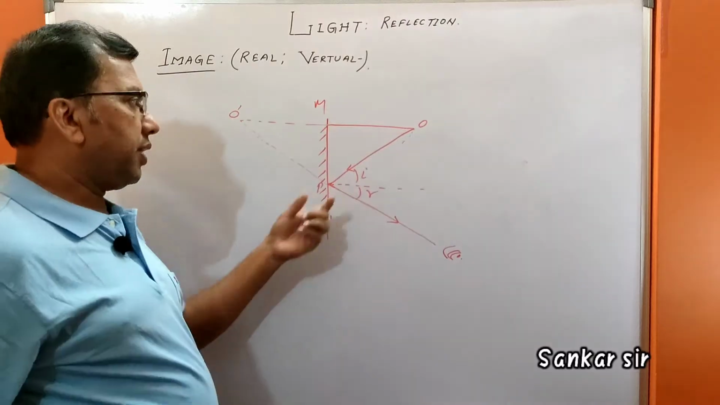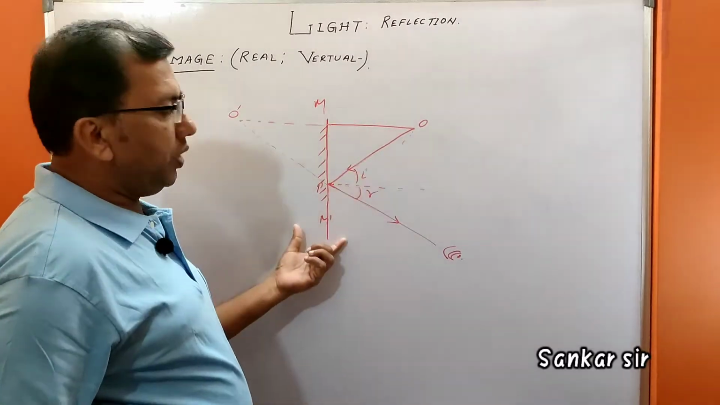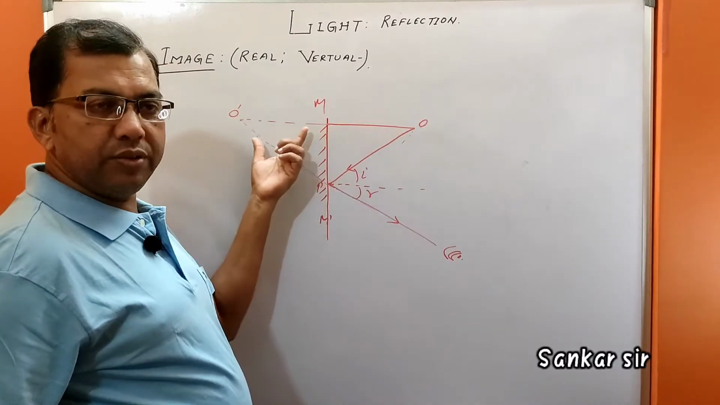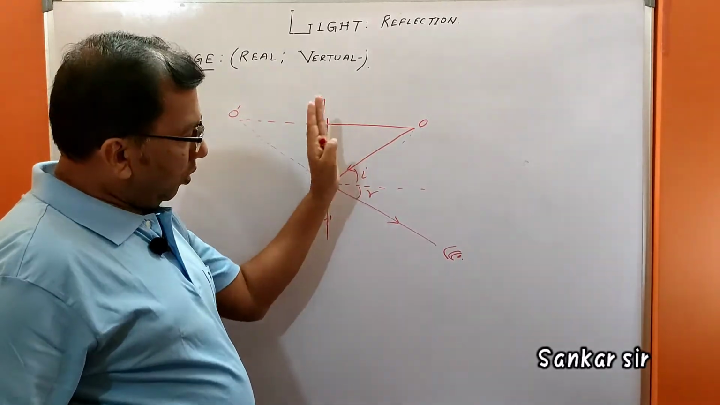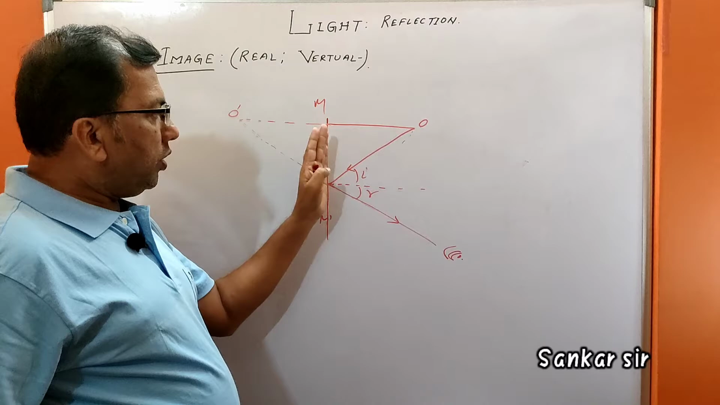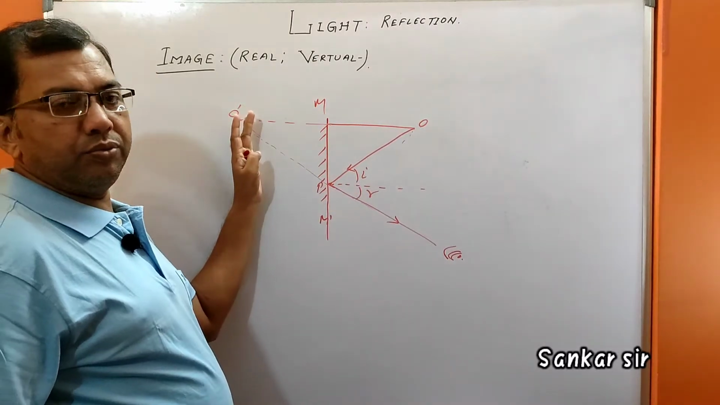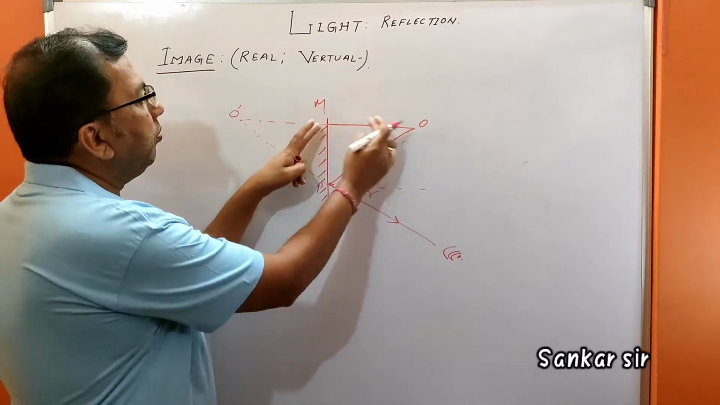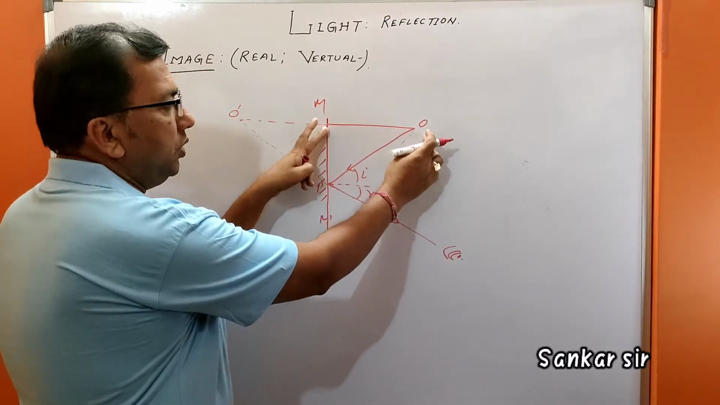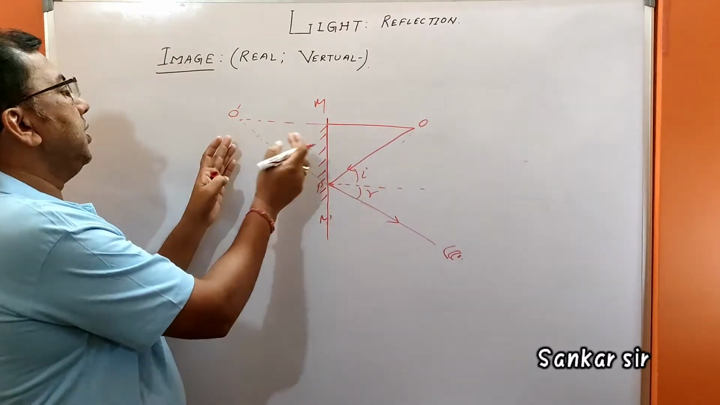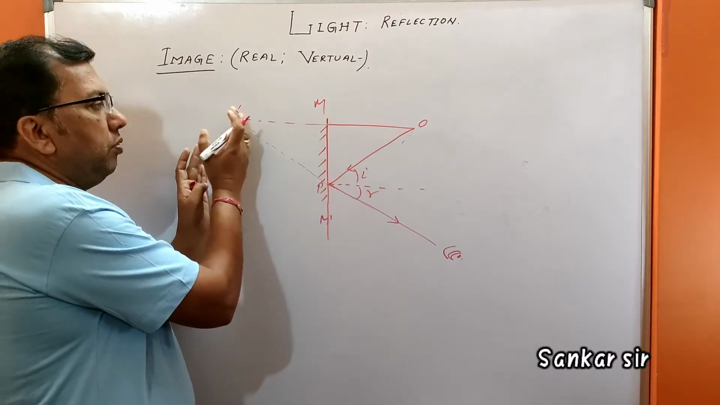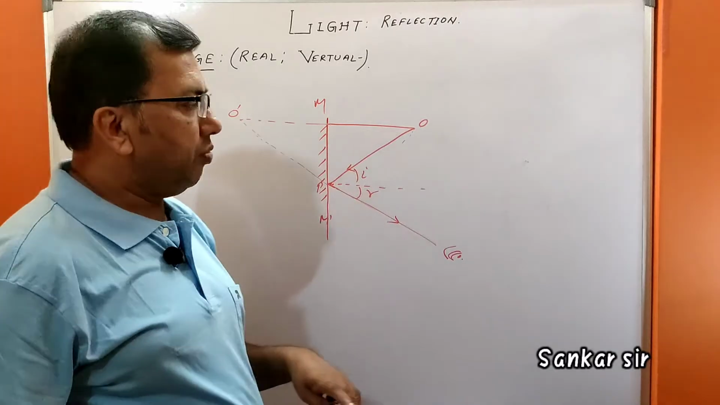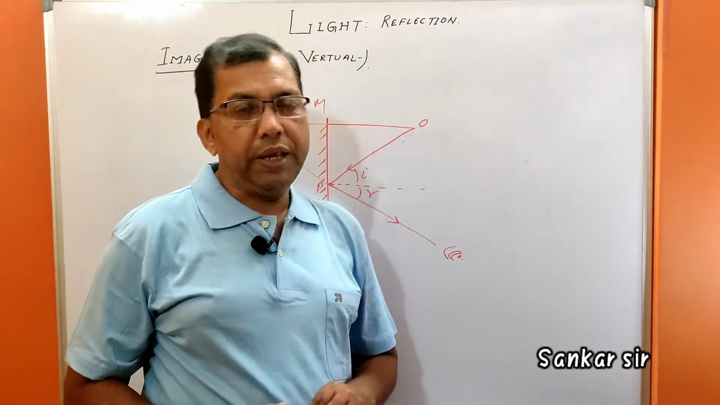These are the characteristics. It is virtual. The size is the same, and the image will always be behind the mirror. The distance from the mirror to the object is always equal to the distance of the image from the mirror. So these are the characteristics of the image formed in a plane mirror.